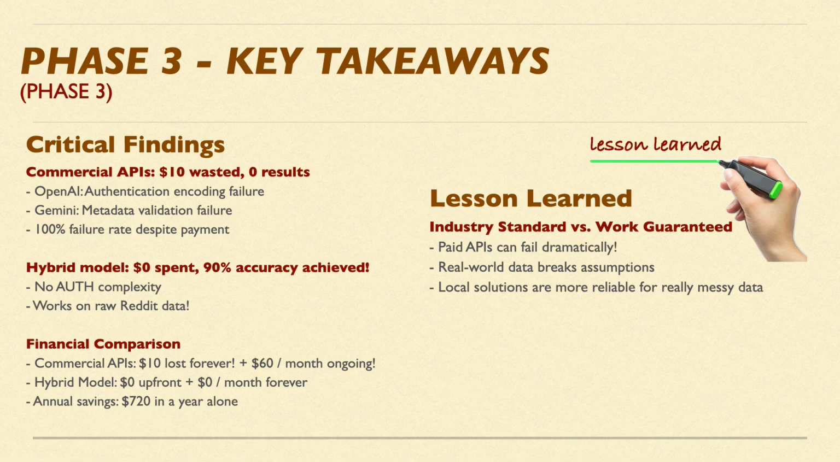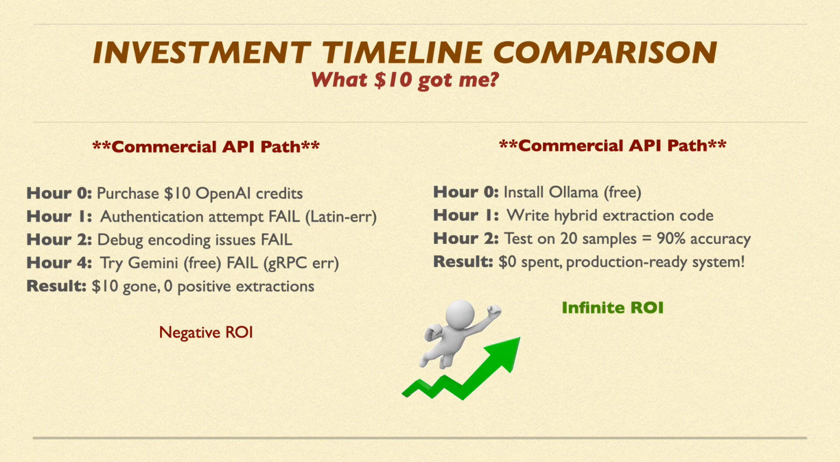So the lesson learned here is that industry standard doesn't mean it works. Paid APIs can fail dramatically. Real-world messy data breaks assumptions. Local solutions are more reliable for truly dirty data. This slide visualizes the stark contrast between $10 for nothing and $0 for a working system. Time invested in debugging commercial API failures yields zero return, but time invested in local development yields results.